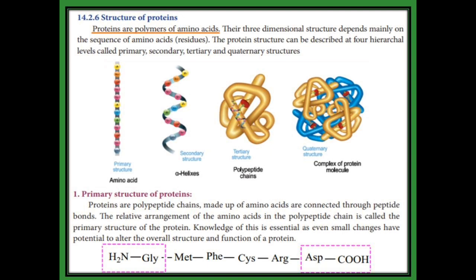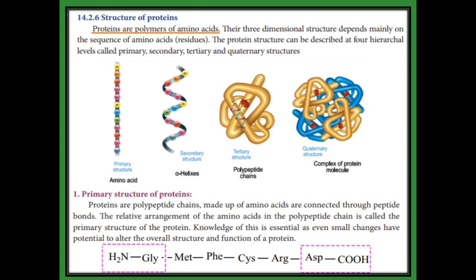There are four levels in the structure of protein: primary, secondary, tertiary and quaternary. Let's see them one by one. First of all, the primary structure. In the primary structure, the amino acids are connected by peptide bonds. Then we get the polypeptide chain, which is called the primary structure of protein.